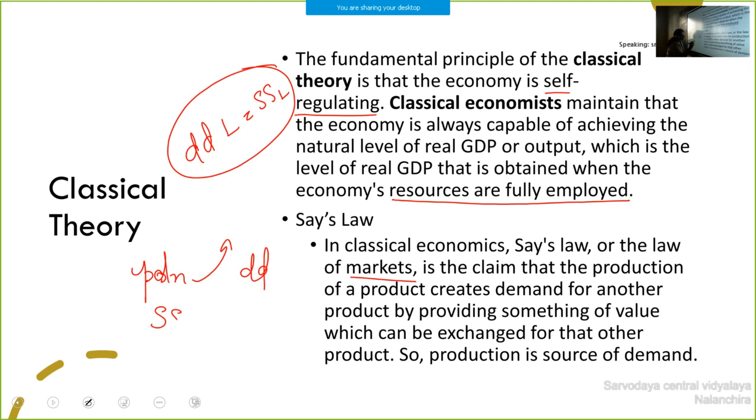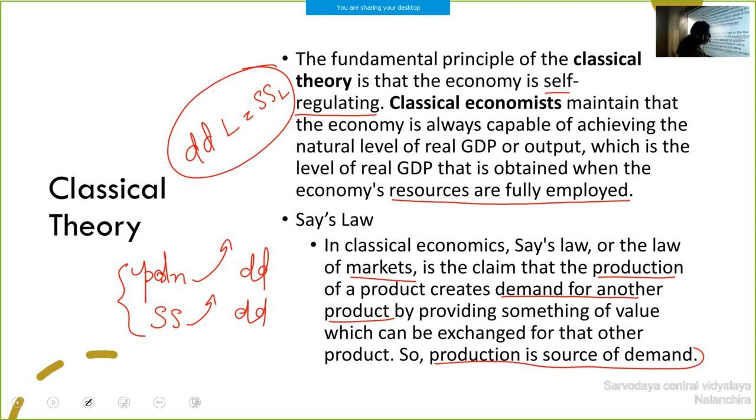We study it like this: supply creates its own demand. This is Say's law. Production of a product creates demand for another product by providing something of value which can be exchanged for that other product.